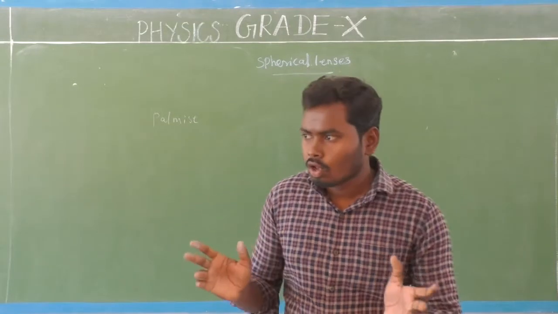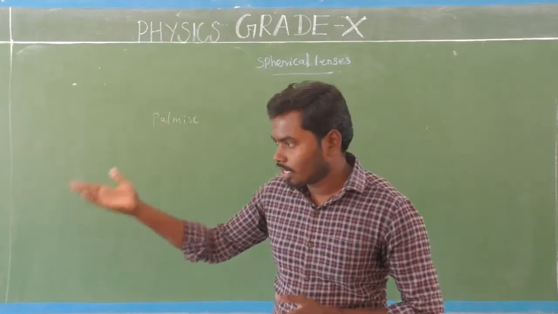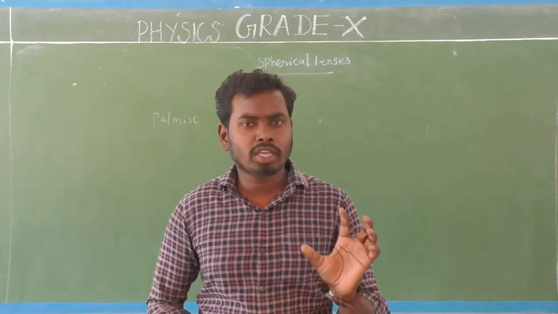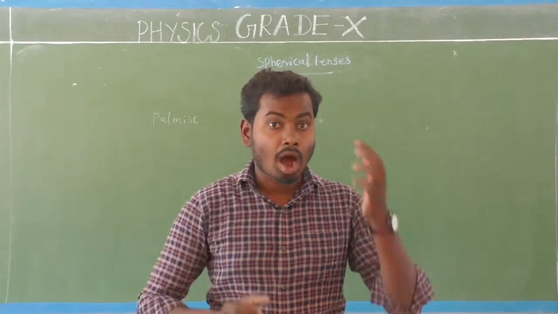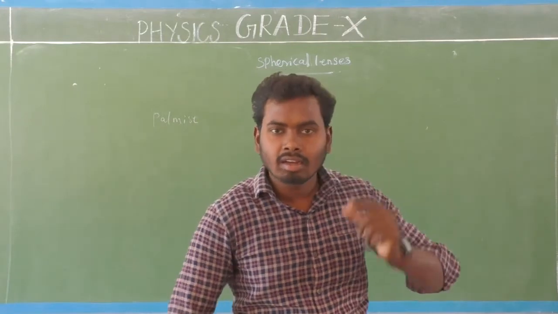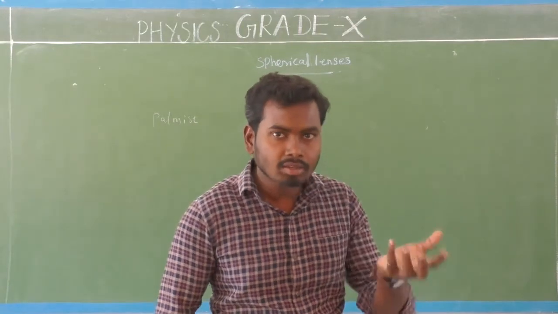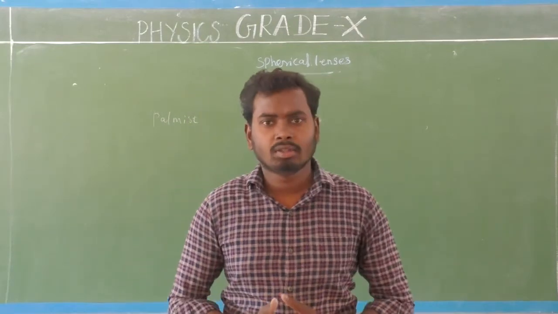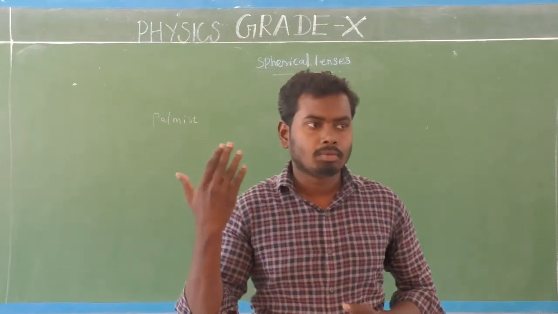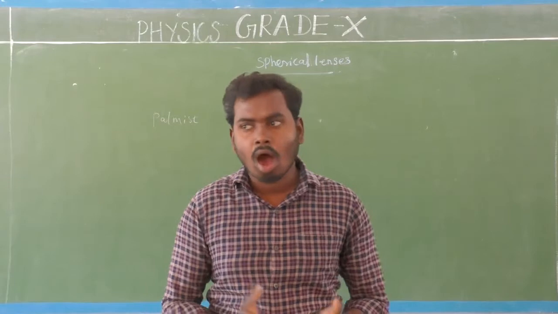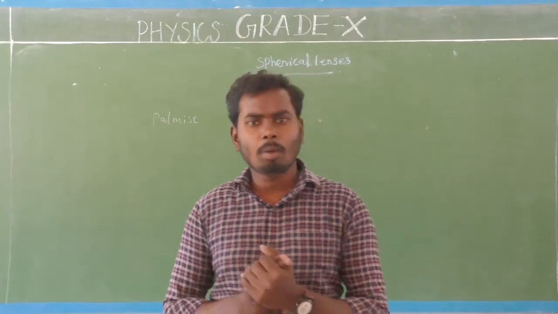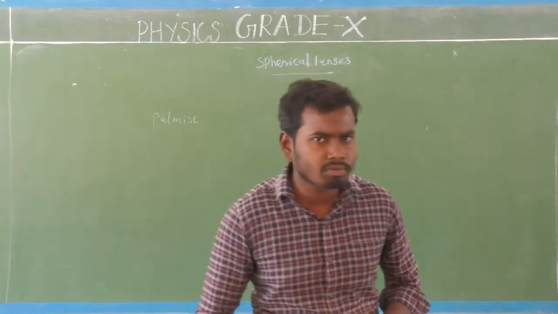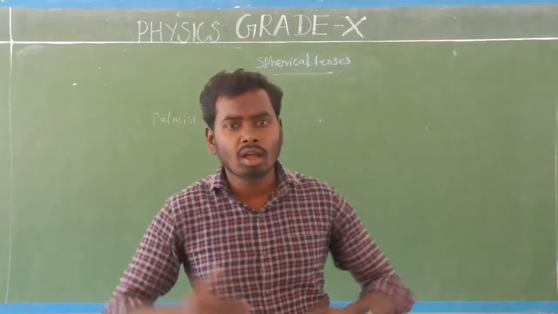So we see so many things around us. I can see the table, a chair, books, a blackboard, so many things. Which sense organ helps us to see so many things around us? Eye, am I right? That eye contains a lens. Lenses are also used to make spectacles, microscopes, telescopes, and many optical instruments. In fact, lens plays a very important role in our everyday life.